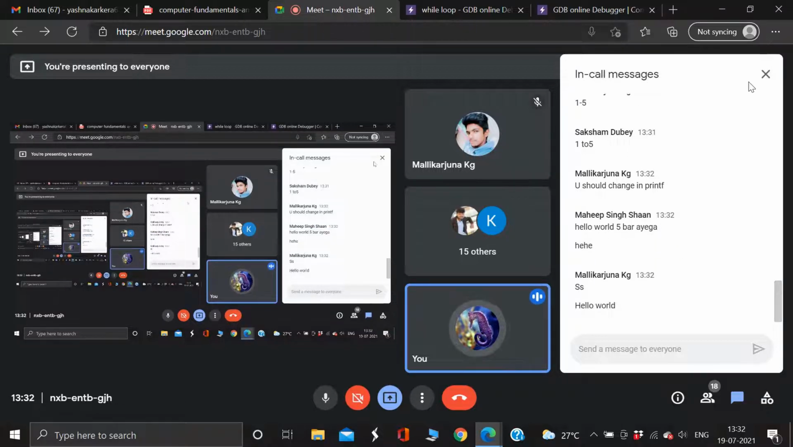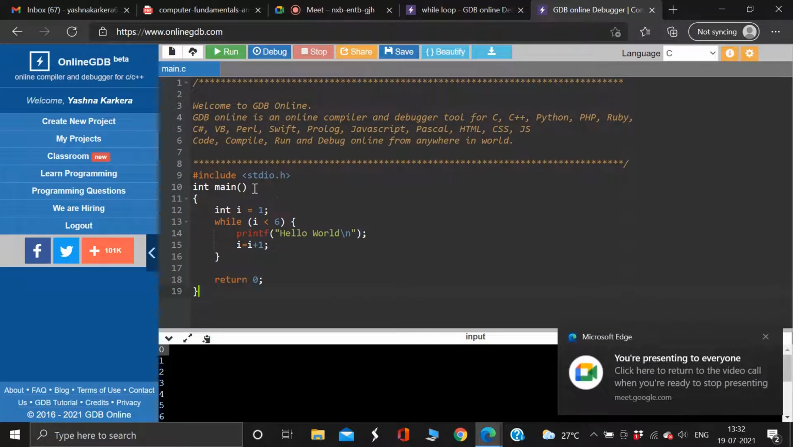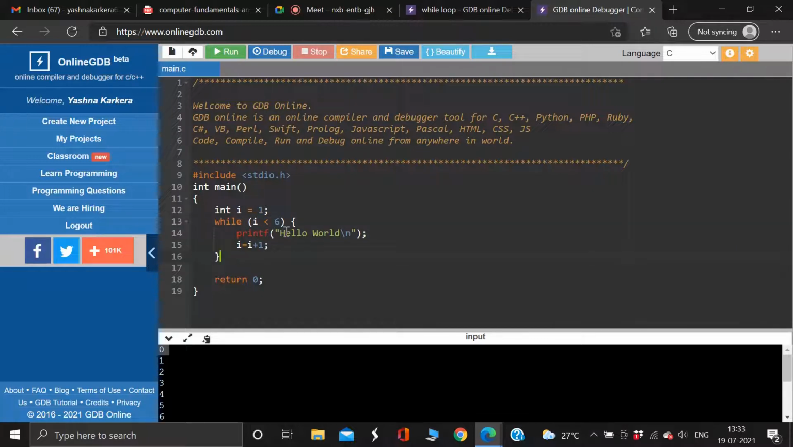Okay, hello world. You say that hello world will get printed. Let's see what will get printed, alright? So, in this code, I'm initializing the value, then I'm checking the condition. I'm printing hello world. I'm not printing a number, right? And then I'm increasing the value.